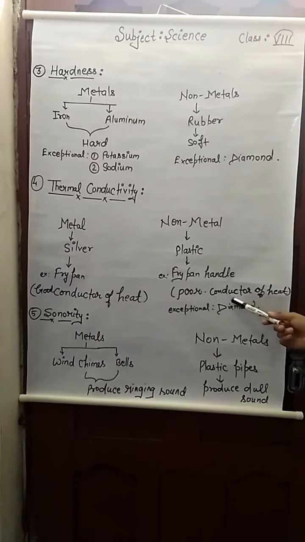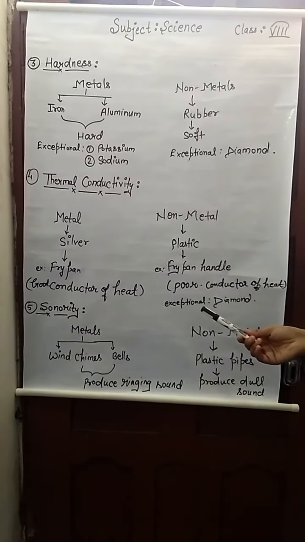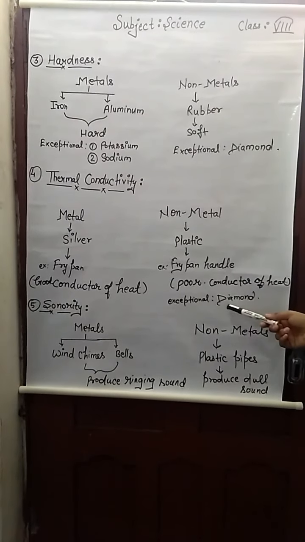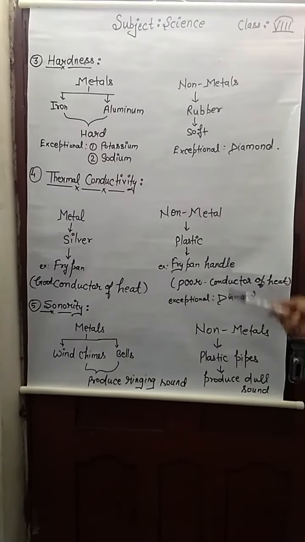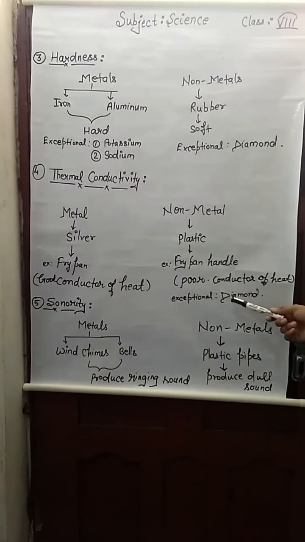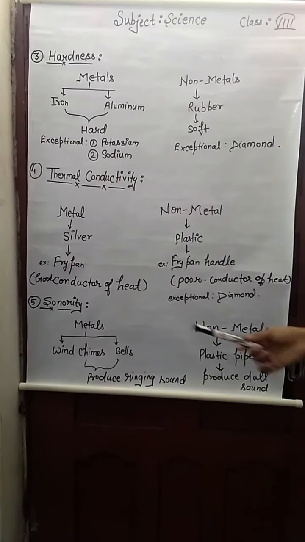It is a poor conductor of heat. But some are exceptional, such as diamond. Diamond is a non-metal but a good conductor of heat.